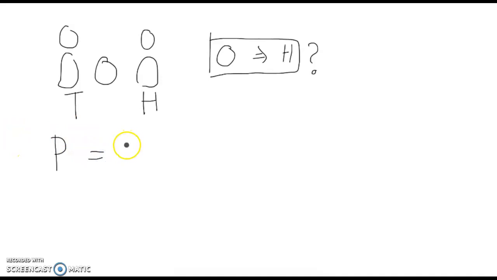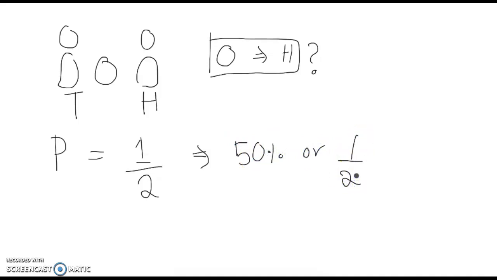So the probability, P, in this ratio is equal to 1 as the numerator, and in the denominator the total number of outcomes is 2, because the coin could flip either to the tail side or the head side. And our answer would be 50%, or it would be 1/2. Just like this, you can find the probability of anything.